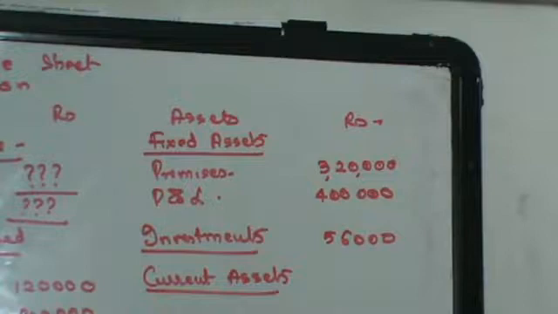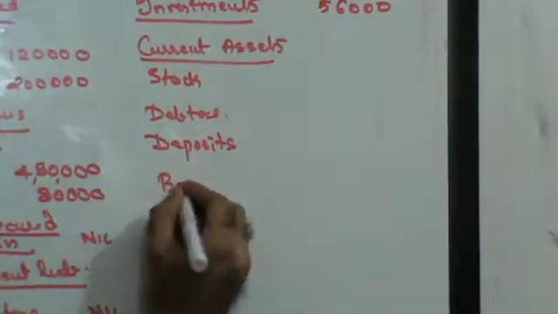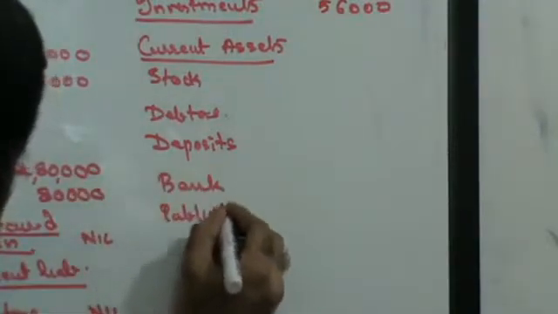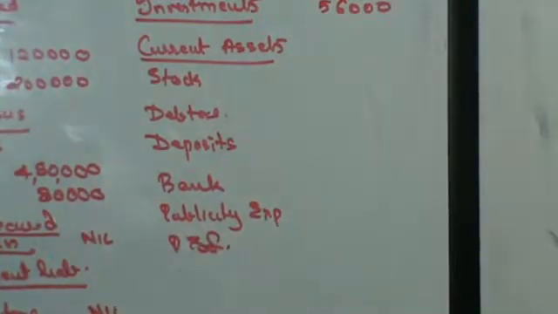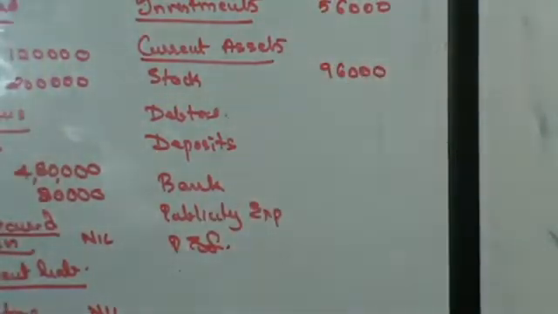Then you have current assets. Amongst current assets, you have stock, debtors, deposits, bank, publicity expense and profit and loss. Stock is 1,44,000 and you have stock on the credit side 48,000, so that's going to be 96,000. Then debtors is 96,000.